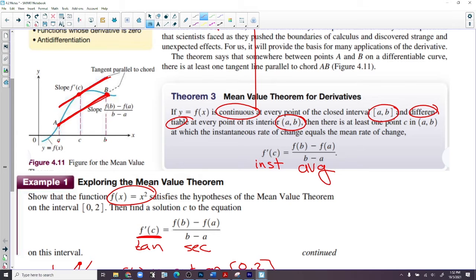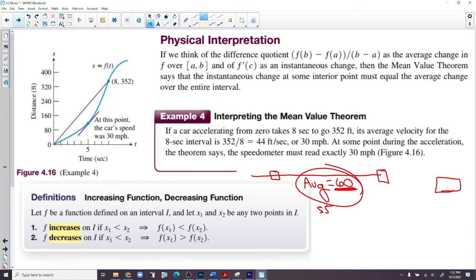Now that only can be true because speed is continuous, right? I can't go 50 miles per hour and then automatically jump to 30 miles per hour. It can't be discontinuous. It has to be continuous, right? If I go from 50 to 30, I have to go every mile per hour in between there, at least for a brief moment in time. All right, so that's a really long way to say that right there.